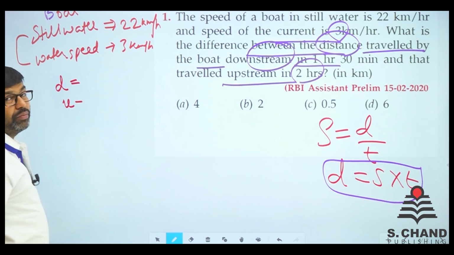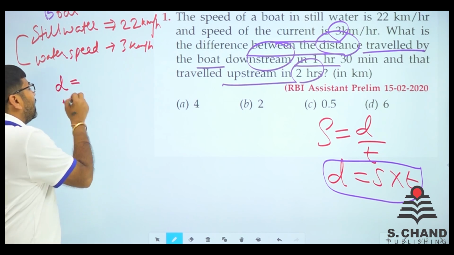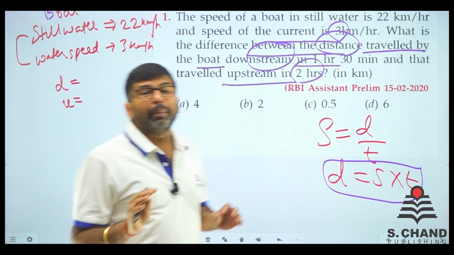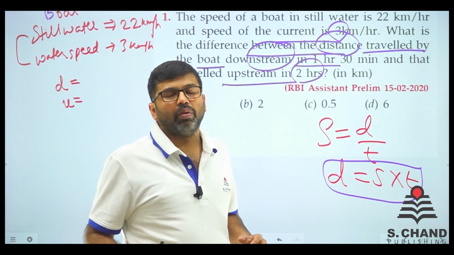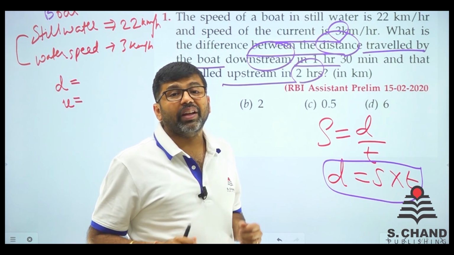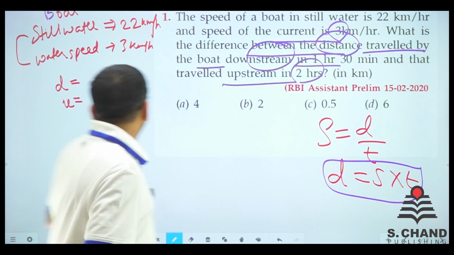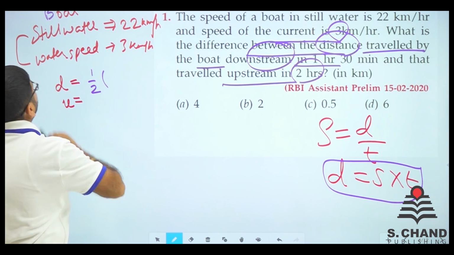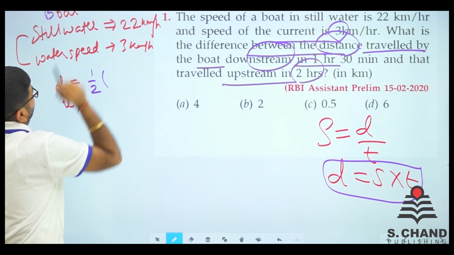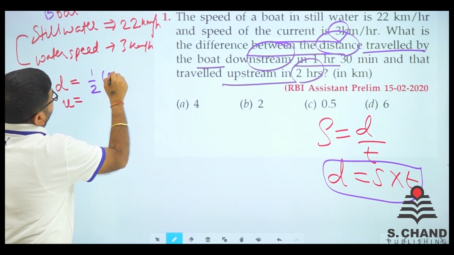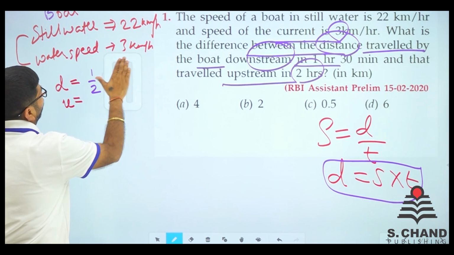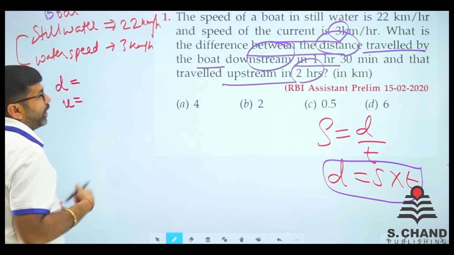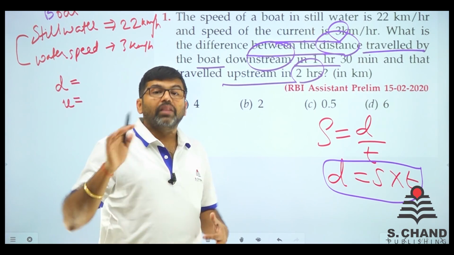Let this downstream speed be d and the upstream speed be u. हमें पहले तो इनको find out करना होगा, and उसके बाद पता चलेगा कि actually क्या करना है, right? So downstream speed, if you remember, it was like half. You add the still water and the water speed. So 22, not half. Half was not done. Half was done when you go the other way around.